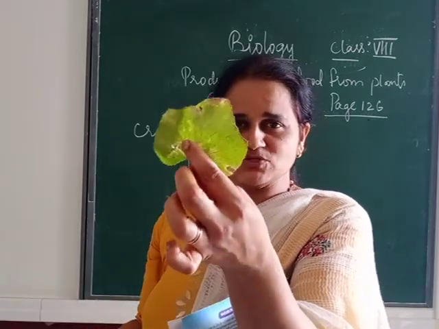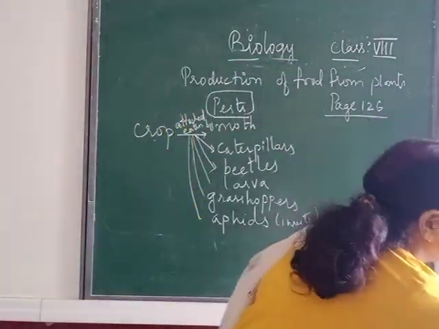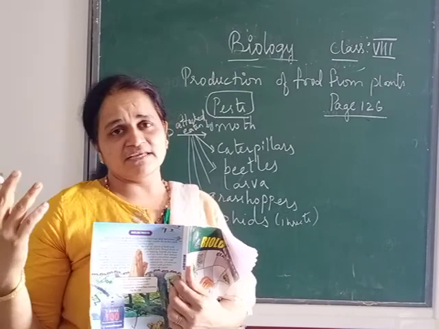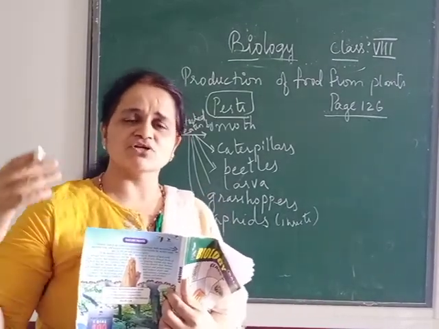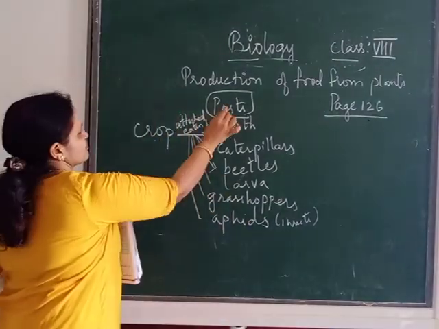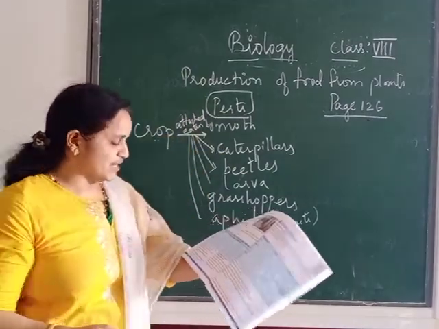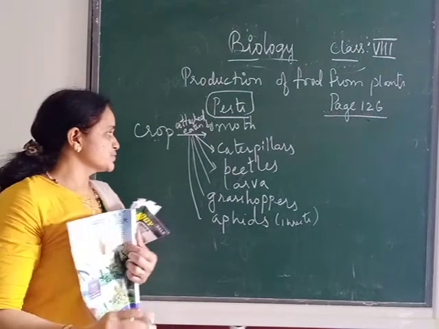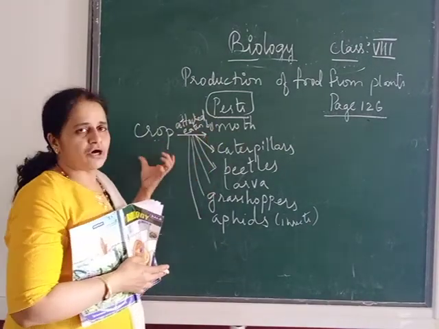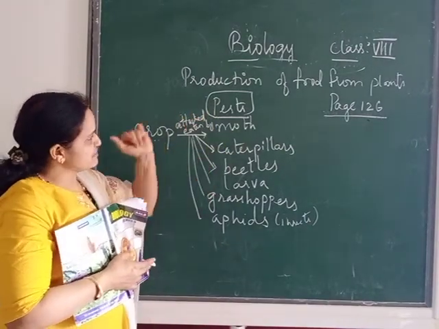Everyone, hope you have seen. So this is a diseased leaf. Like this, many leaves are diseased only because of the attack of what? Attack of this pest. So the crops can be attacked. So come to page number 126. We are going to see how to protect the crops from the attack of the pest.